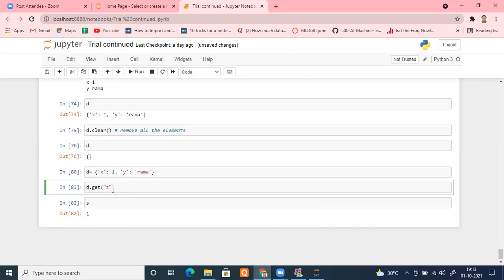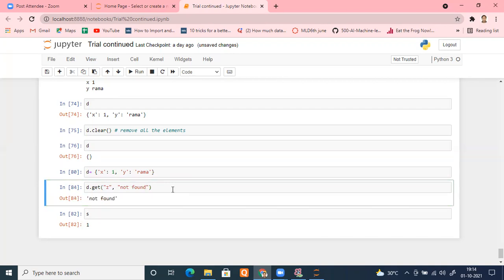But suppose here I put, if you don't find anything, just put "not found", so that people may come to know nothing is there. Let me run it. Can you see that? It returned me not found. So it's optional. If you don't put it, it doesn't matter.